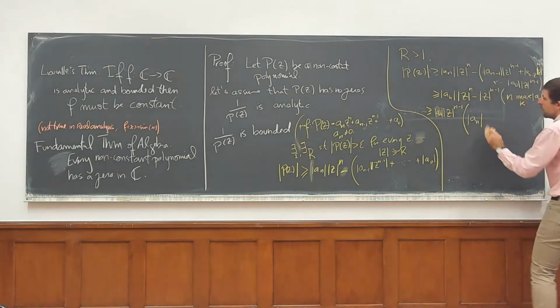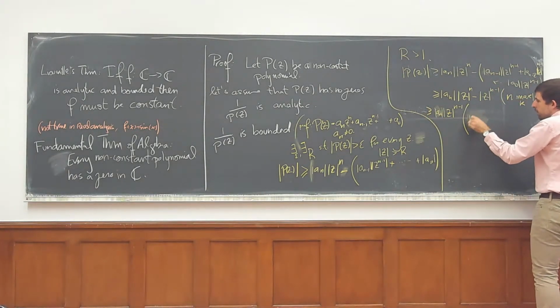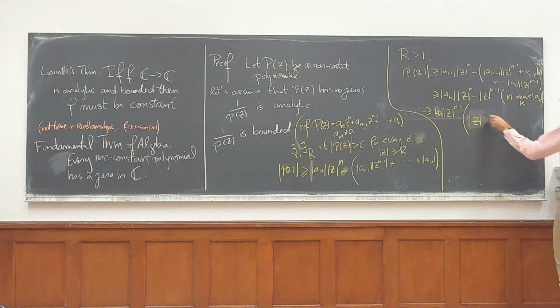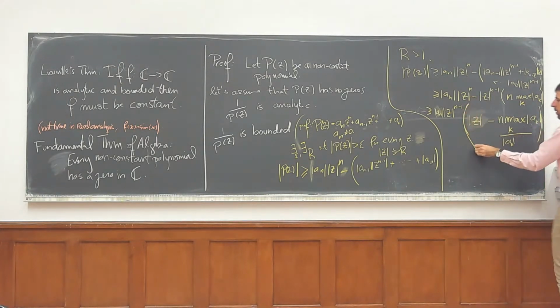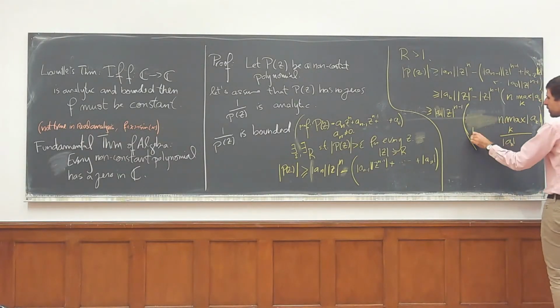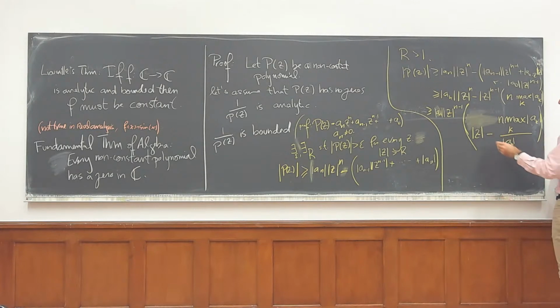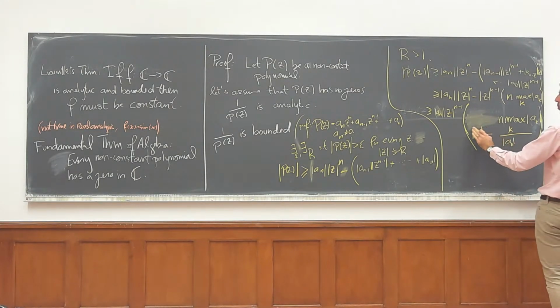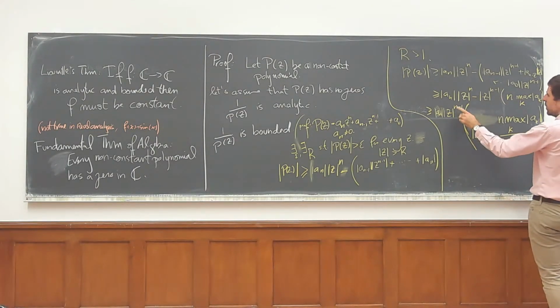Bigger or equal, and now I just have the norm of z minus this term, n times max_k a_k, divided by a_n.